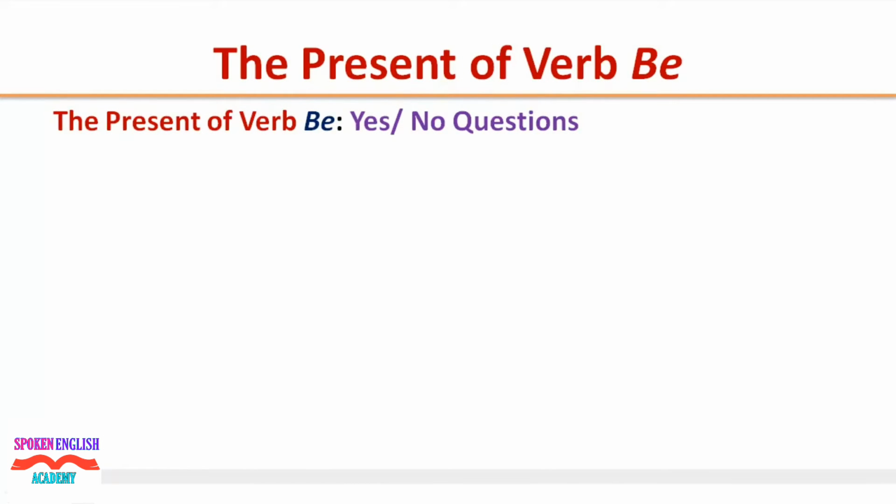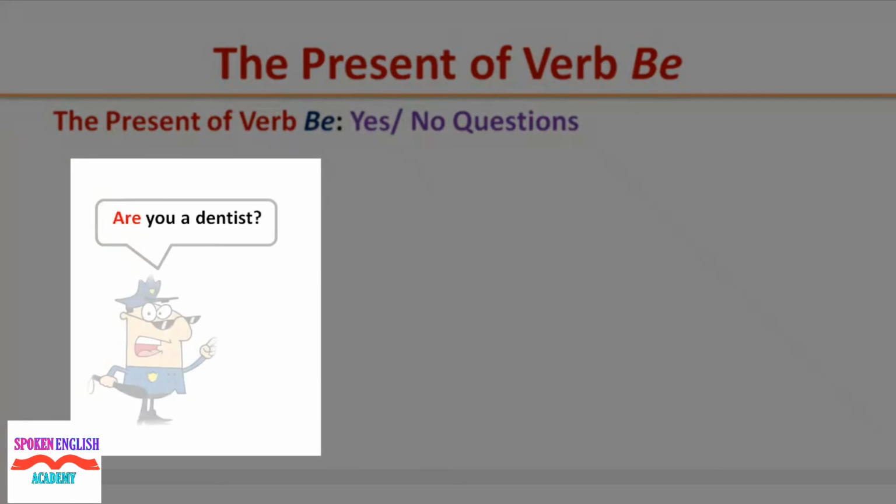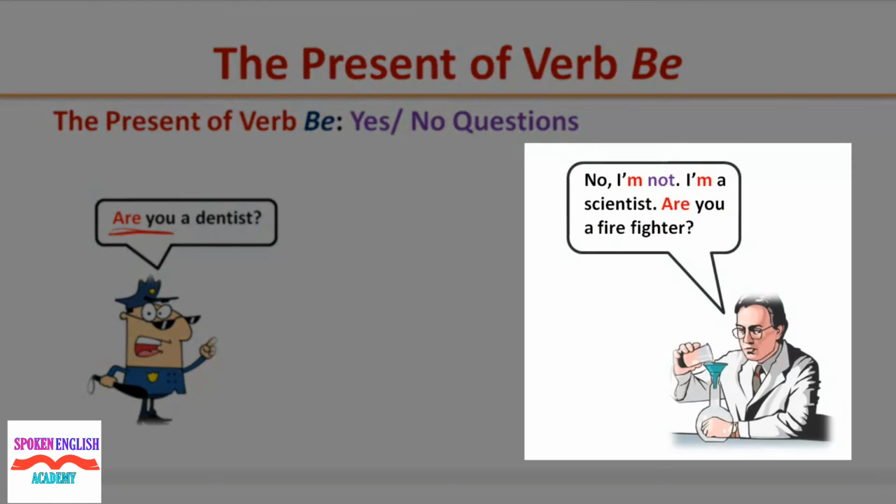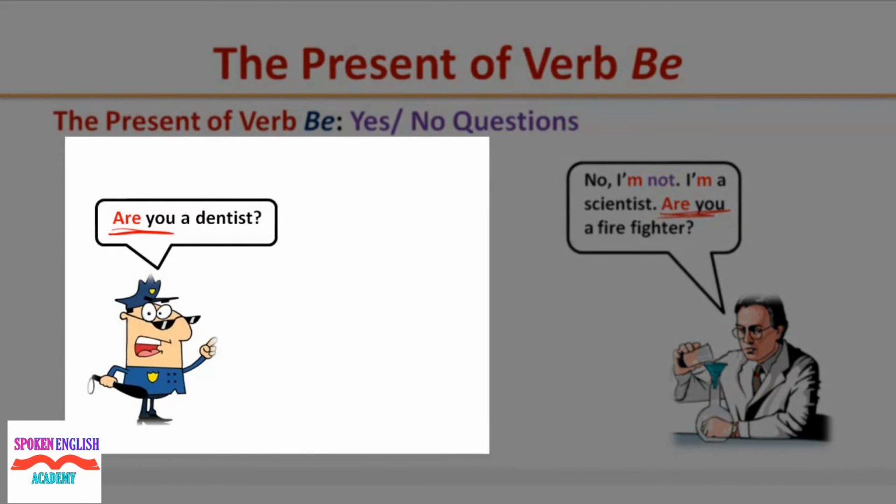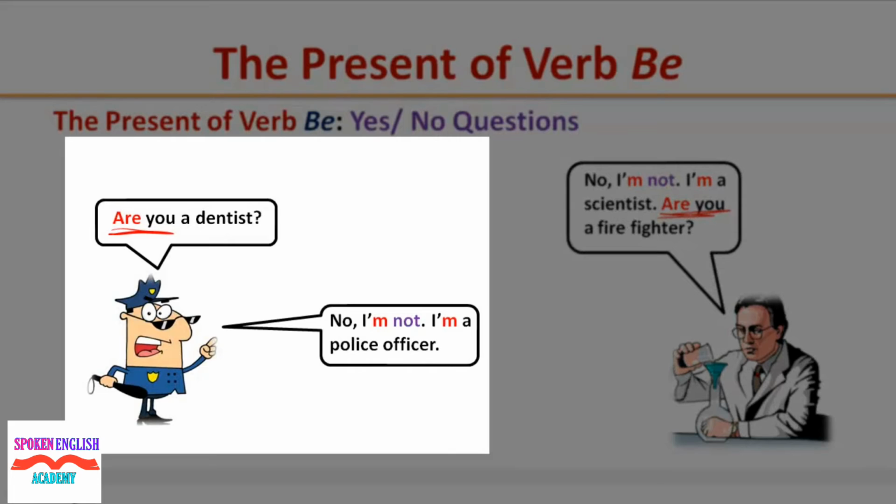The present of verb be, yes, no questions. Listen to the following short conversation and pay attention to the word order in yes, no question. Are you a dentist? No, I'm not. I'm a scientist. Are you a firefighter? No, I'm not. I'm a police officer.